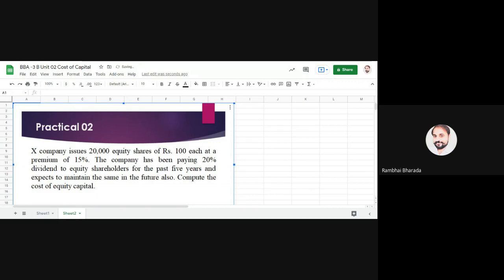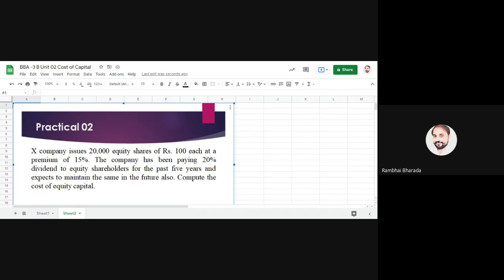Now please read the question. Try to find the values required to calculate the cost of capital, then write down the formula and put in the values. X company issues 20,000 equity shares, each of rupees 100 at a premium of 15%. The company has been paying 20% dividend to equity shareholders for the past 5 years and expects to maintain the same in the future also. Compute the cost of equity capital.